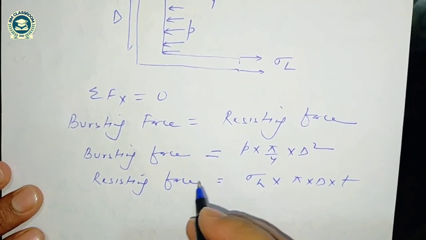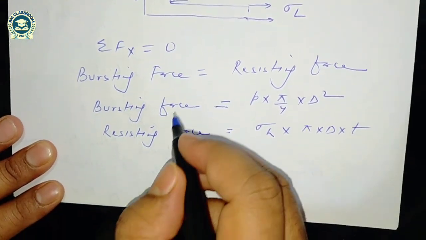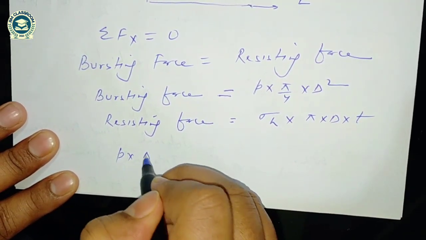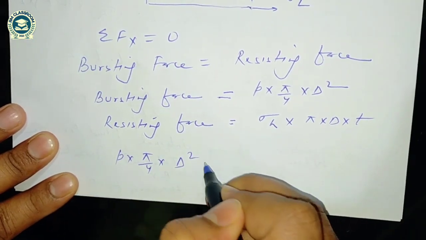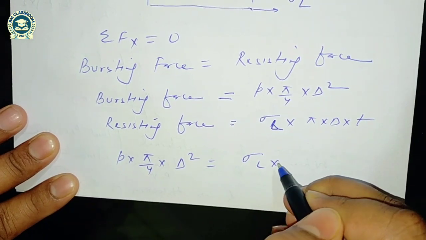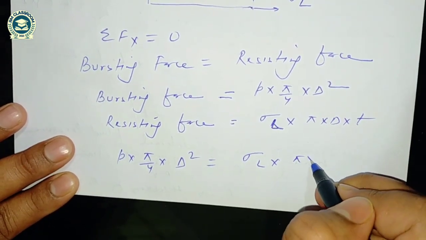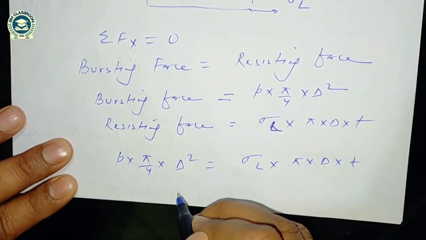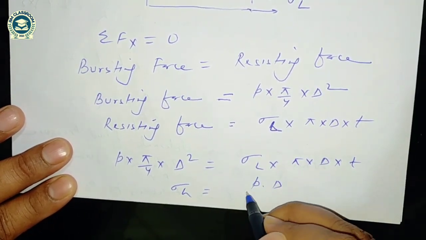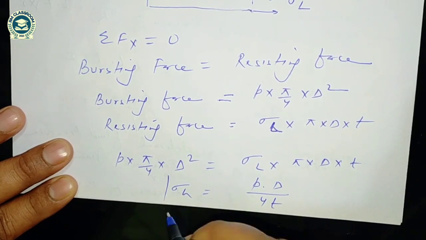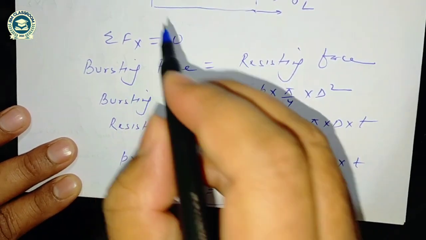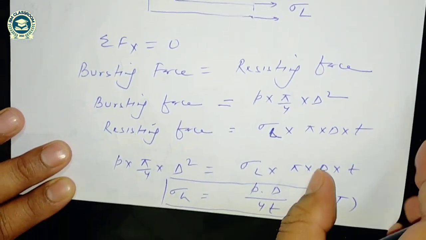If I equate these two, then we will get the expression of longitudinal stress. So P into pi by 4 into d square is equal to sigma L into pi into d into t. Longitudinal stress is P into d divided by 4 into t, and due to the internal fluid pressure, the nature will be tensile.